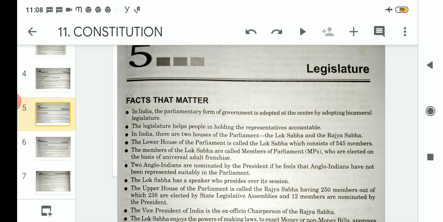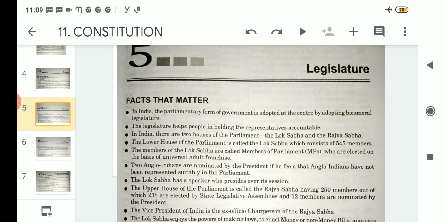The members who are elected to the Lok Sabha are called MPs. This name is very familiar. MP stands for Member of Parliament. These Members of Parliament are elected on the basis of universal adult franchise, that means the right to vote. In this process, direct voting is used, where people give their vote to choose the Member of Parliament from a particular constituency.